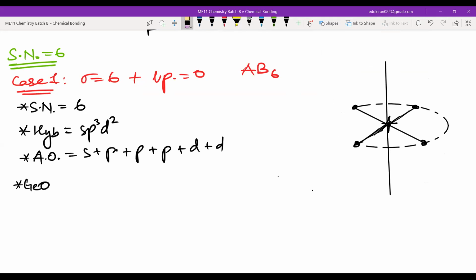So let me just erase the sphere and all. I can write A here.